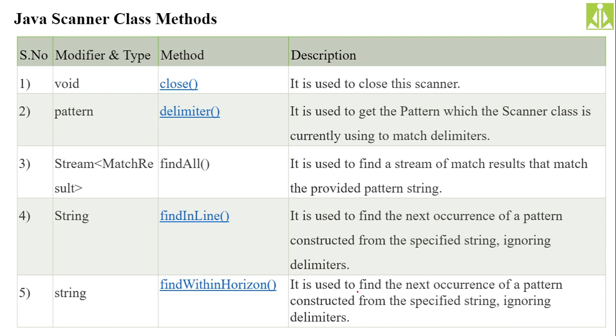And as I said, nobody will ask you to write the specific methods description in your examinations. Rather, they will give you the generalized type of questionnaire, so that you can remember any 5 to 10 methods from every class, and you can put those methods in your answers. Nobody will check whether you are writing all of them, because remembering all the methods in every class is a very difficult job. We can't remember.